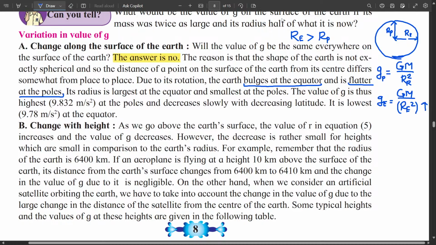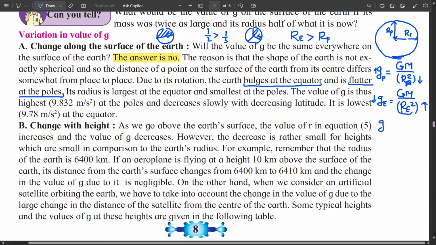When the value of the denominator is more, Re square is the denominator, value of fraction is less, and when the value of the denominator is less, value of fraction is more. That means if we consider two fractions 1 by 2 and 1 by 3, we know that 1 by 2 is greater than 1 by 3. It's like this. This is 1 by 2 fraction and this is 1 by 3 fraction. So this is smaller than this.